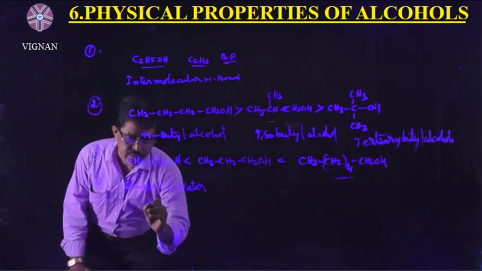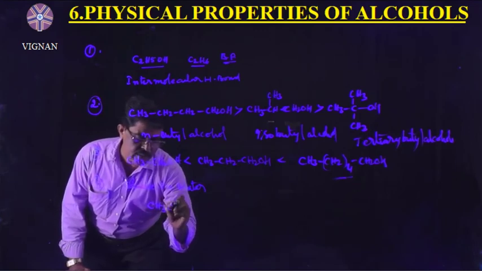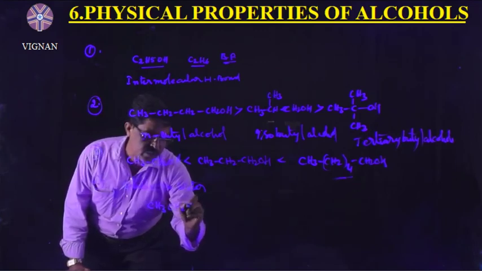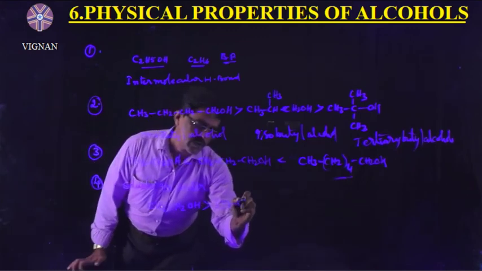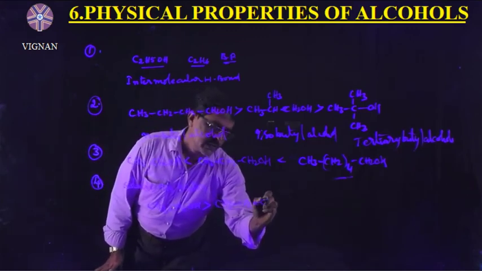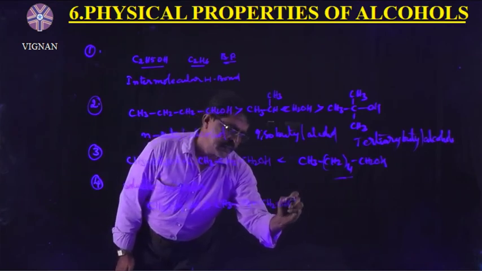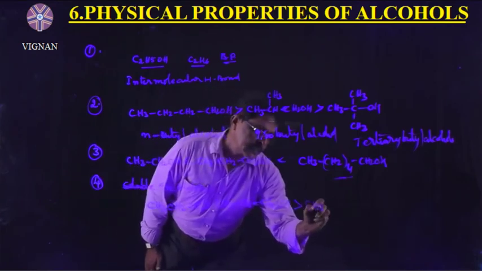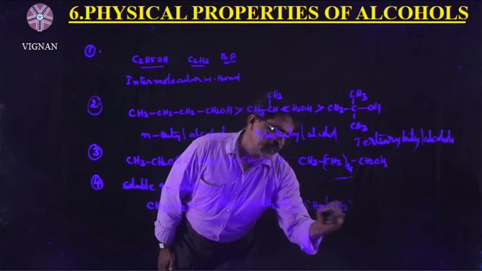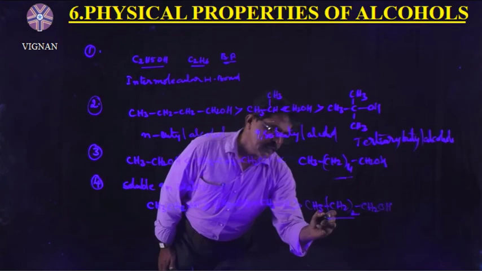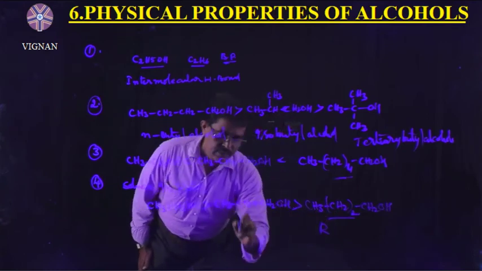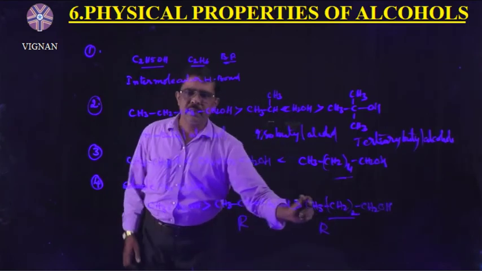So here the solubility order is CH3CH2OH is greater than CH3CH2CH2OH, which is greater than CH3(CH2)2CH2OH. Here the alkyl part will increase.